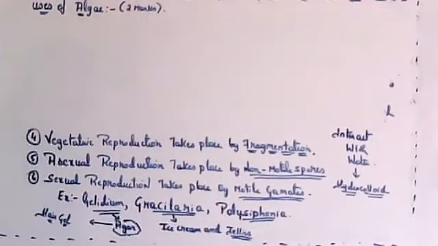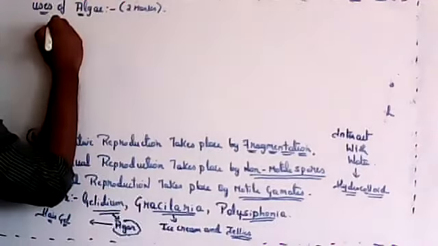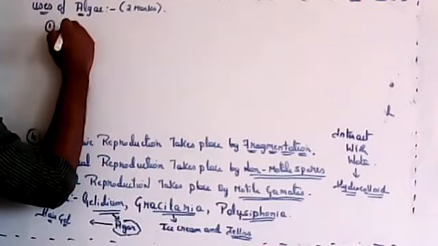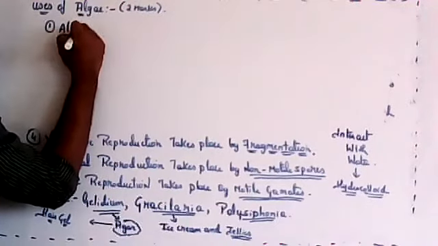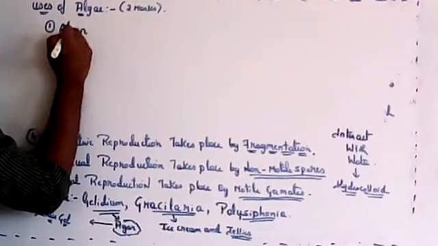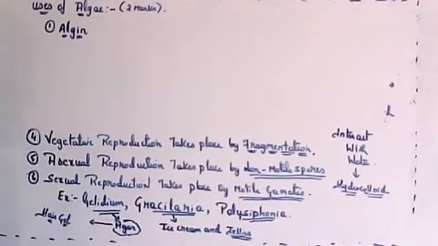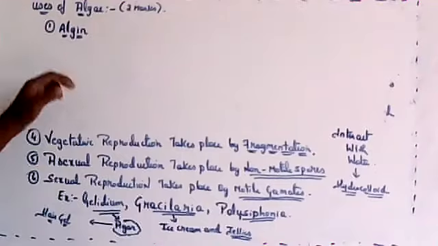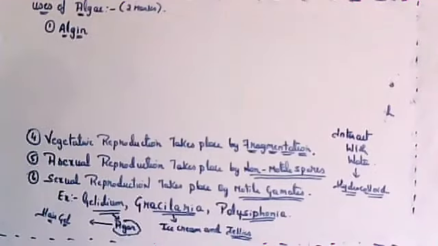Where do you find algin? I mentioned algin in the last class. It is in the cell wall of Phaeophyceae, brown algae.